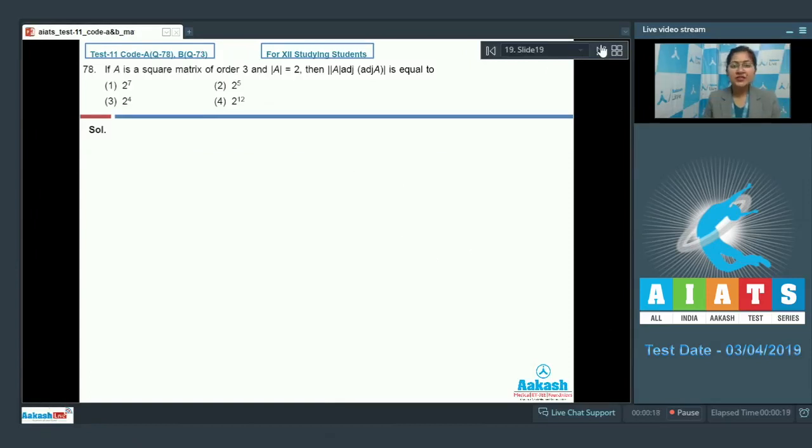Next is question number 78, which says that if A is a square matrix of order 3 and determinant of A is equal to 2, then determinant of A into adjoint of adjoint A is equal to.